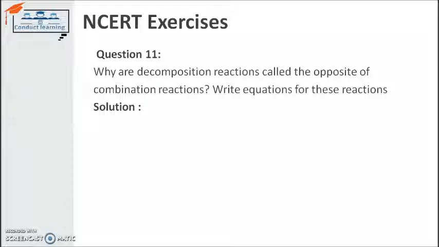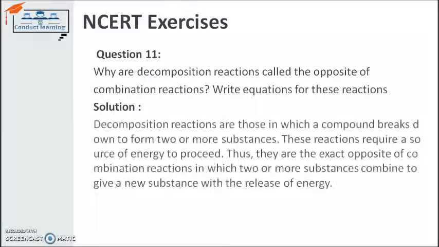We are taking a few examples here to understand it. Decomposition reactions are those in which a compound breaks down to form two or more substances. So this is a decomposition reaction, where the substance itself is getting broken into two different substances or more than two also. The reaction requires a source of energy to proceed. The energy can be in the form of heat, light or electricity. So any form of energy is required to decompose a single substance into two or more substances.